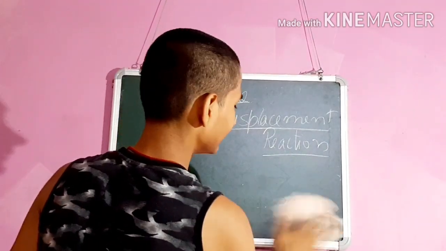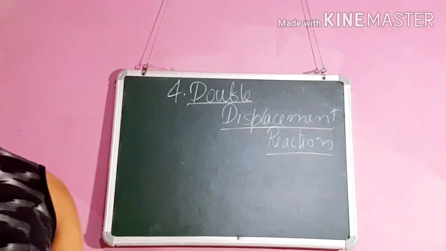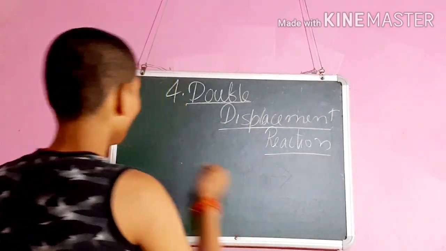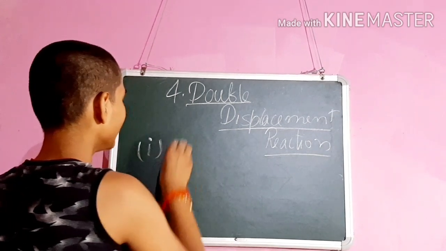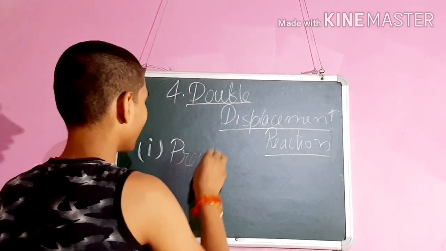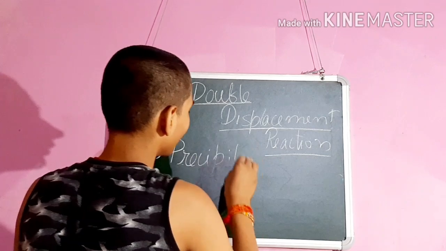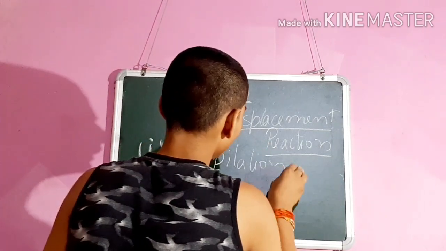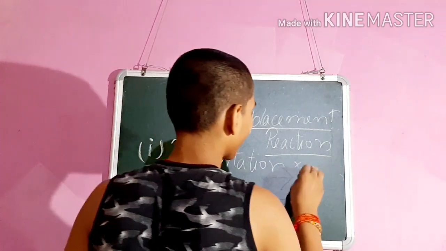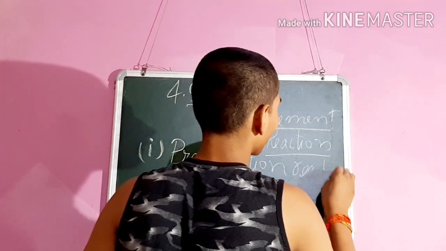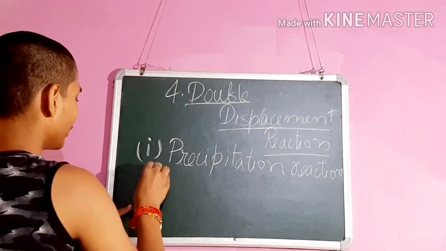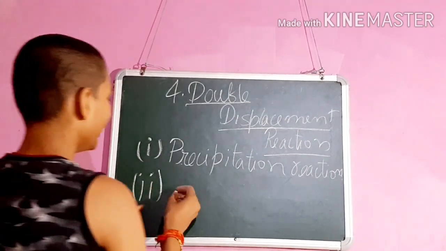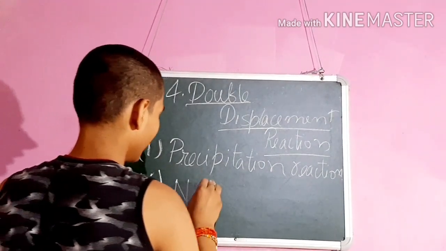Double displacement reaction has two types. The two types of double displacement reaction are: number one, precipitation reaction, and the second one is neutralization reaction.